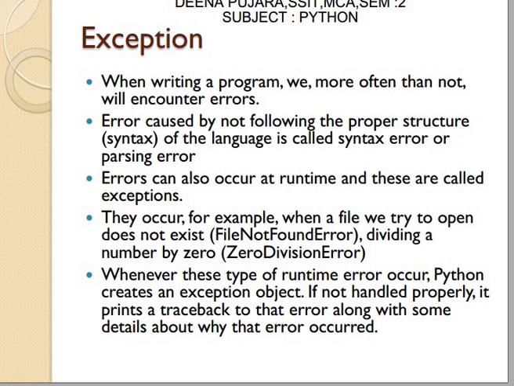Whenever this type of runtime error occurs, Python creates an exception object. If that particular exception is not handled properly, then what happens? It prints the error for that particular line. So we can make our program more robust by using exception handling.